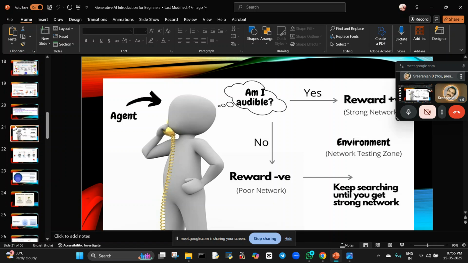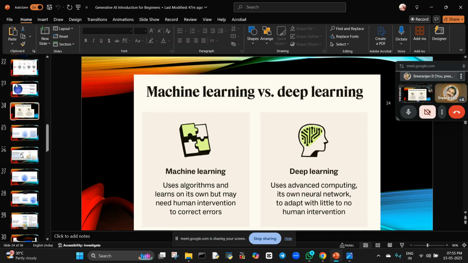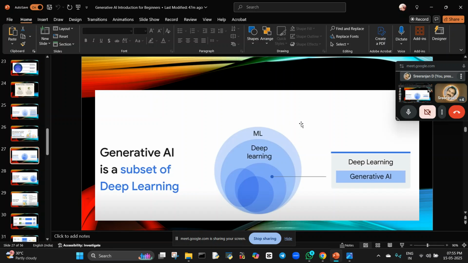Agentic AI. Here also you will be getting that agentic AI. Okay, so I will show you this. Now you will understand. In machine learning, deep learning will be there. In the deep learning, we are having three different circles. So in that, generative AI is one of the part in this particular subset of deep learning. Are you getting me? Generative AI is the subset of deep learning.